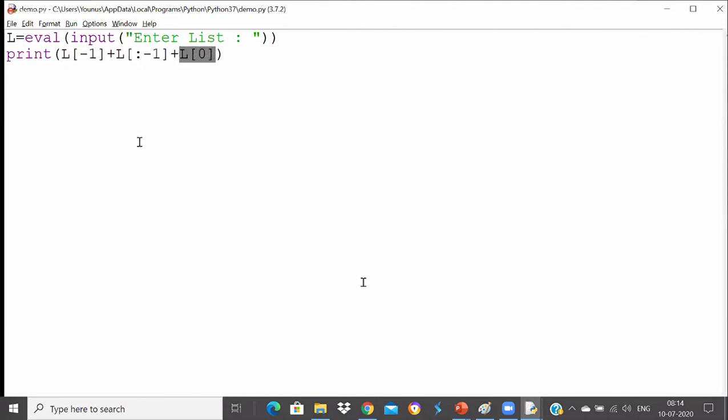It's not getting you as a list, guys. I hope you understood why we are getting an error. We want list to concatenate. See, concatenation, the only rule is data type should be same.